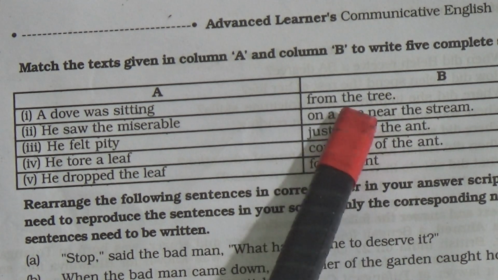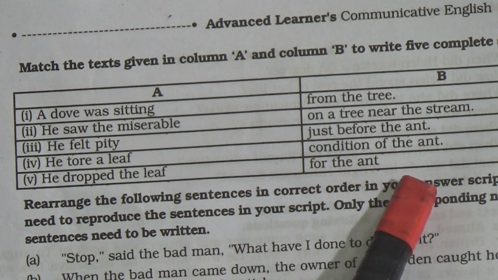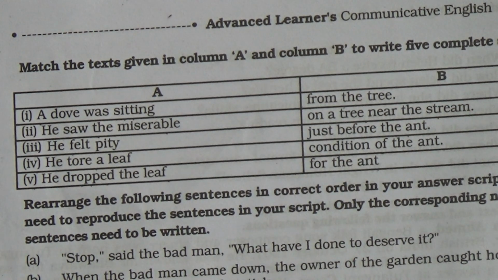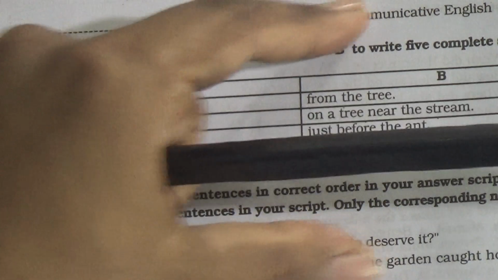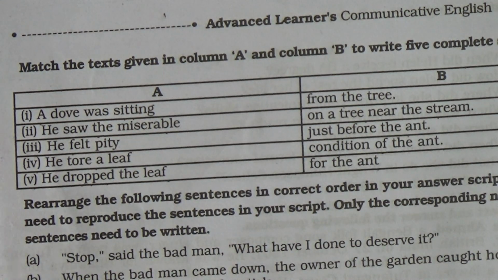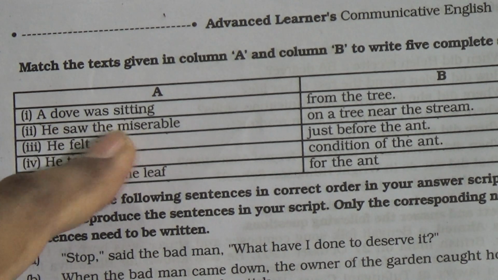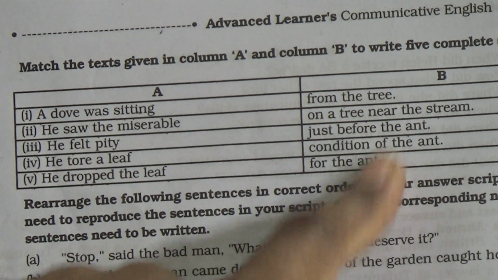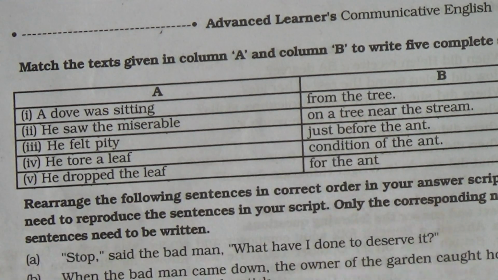From the tree, on a tree, near the stream, just before the ant, condition of the ant, for the ant. Dear friends, imagine that this story is not known to you. But if you read a thing from this column and read all the items from the other column, you will be able to choose the definite answer. So I will request you to read these two columns again and again if the story is unknown to you.